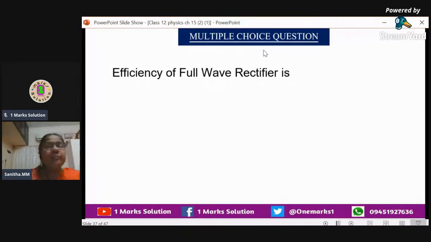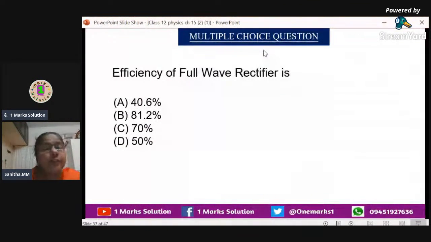Efficiency of full wave rectifier. What is the efficiency of a full wave rectifier? The efficiency of a half wave rectifier we can say is 40.6%. Half would mean 50%, but we are not getting even 50; we are getting only 40.6. So what could be the efficiency of full wave? Double of it. So what is double of 40.6? It is there in the option: 81.2%. Answer is B.